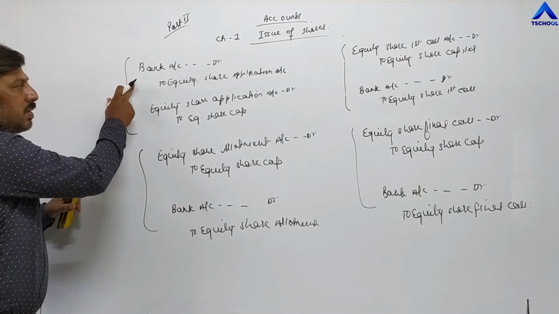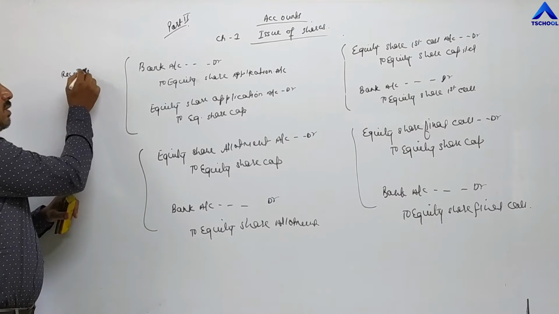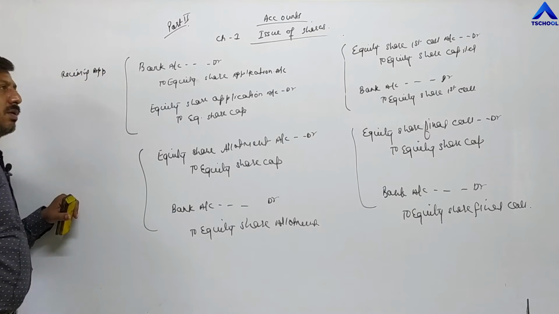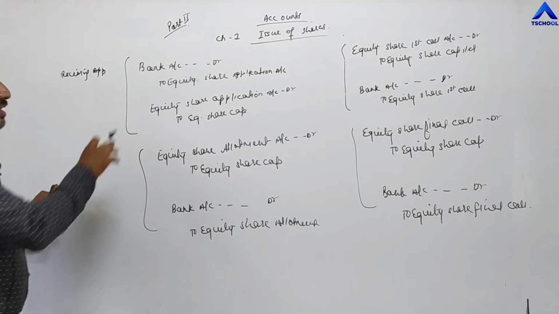The first entry is for receiving applications. Whatever number of applications is received, for that amount we have to pass the first entry.